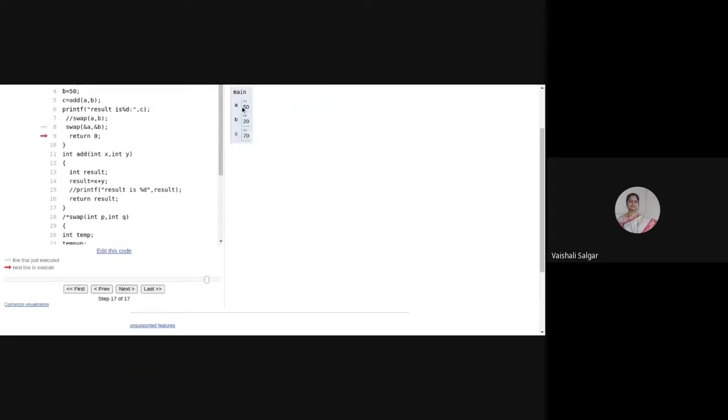So see, now A becomes 50, B becomes 20, because it is accessing the memory location with its addresses. So the pointer concept, which we have already learned, is used over here in order to call by reference in C. So this is call by reference, call by value. I hope this is clear to you.